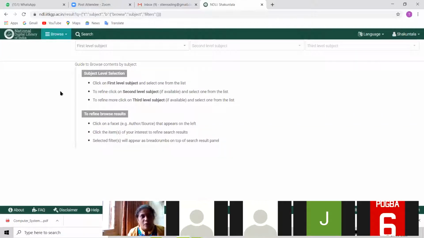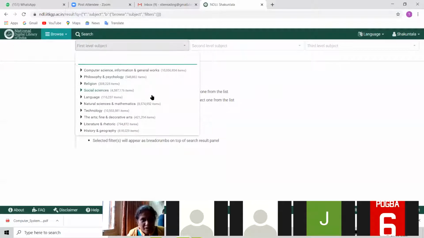Here they have now made the platform better. Now they have guided you on how to do this search. Subject level selection: click on first level subject here. If you can see first level subject, you have to select it from here.